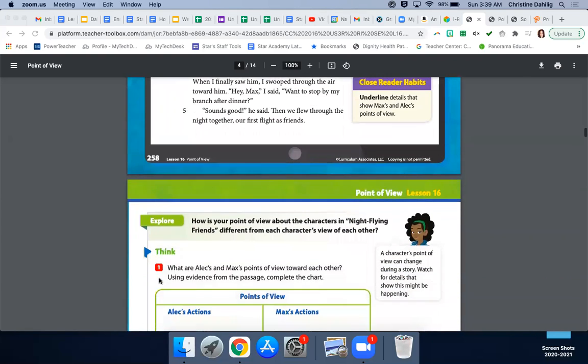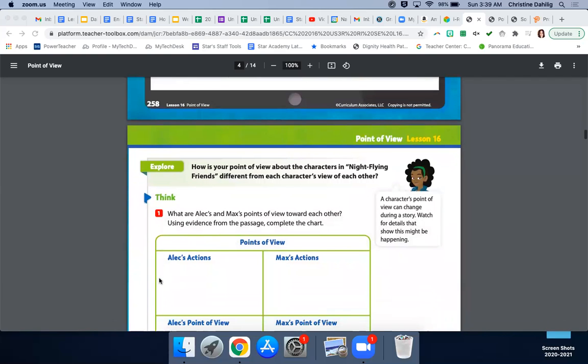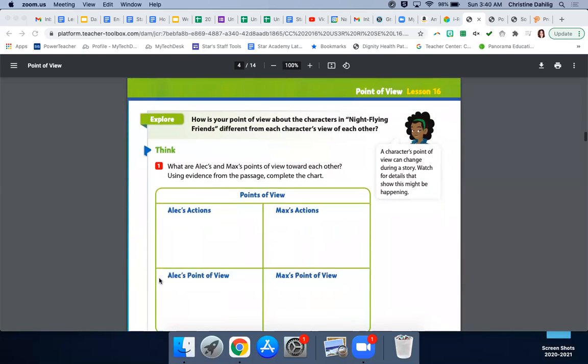All right, going to page 259, you're going to find another organizer. By the green Explore, it says, how is your point of view about the characters in Night Flying Friends different from each character's view of each other? And this think bubble here says a character's point of view can change during a story, and watch for details that show this might be happening.